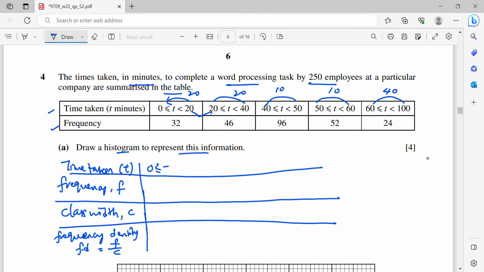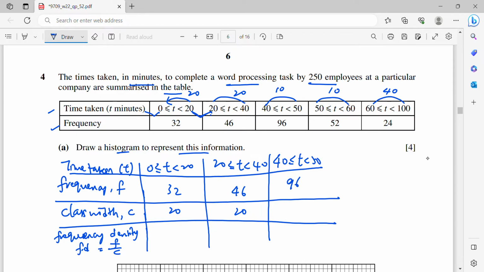So for 0 to 20, the frequency is 32, and the class width is 20 because the upper boundary is 20 and the lower boundary is 0. Then the next one is 46, with width 20, then 40 to 50. Basically, I'm copying the table. The width here is 50 minus 40, that's why I get 10. Then two more classes.